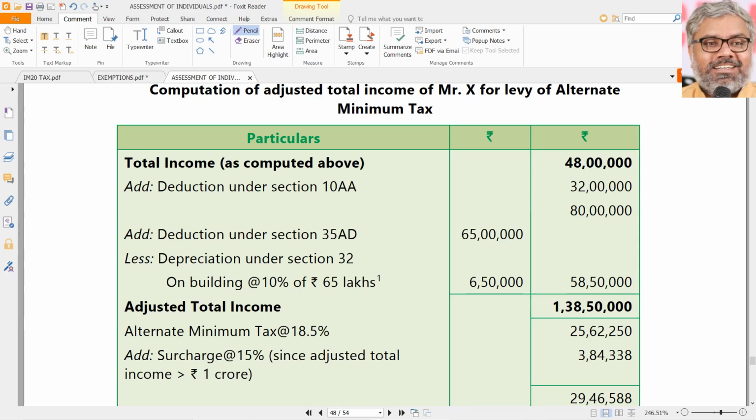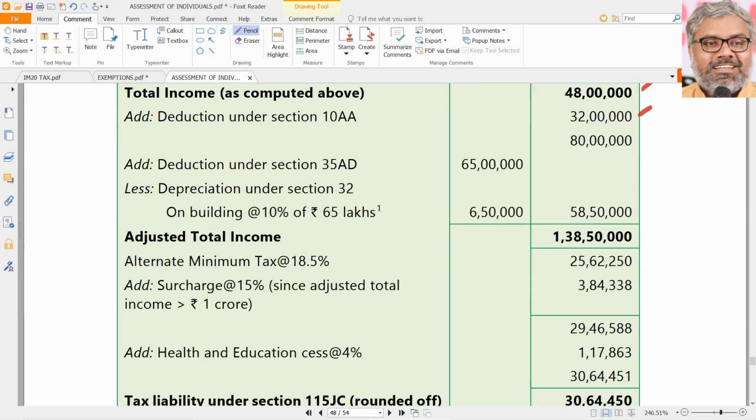What is adjusted total income? Nothing but total income before the deductions. So we have to calculate this carefully. So total income normally what we have computed is 48 lakhs. That is okay. Whatever deduction claimed under 10AA was 32 lakhs. That should be added back. And add the deduction under 35AD 65 lakhs. That should be added back.